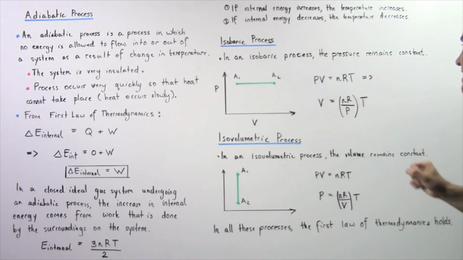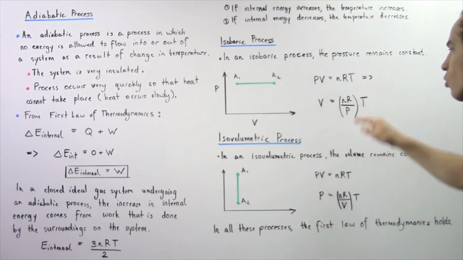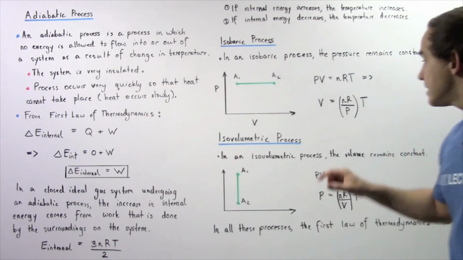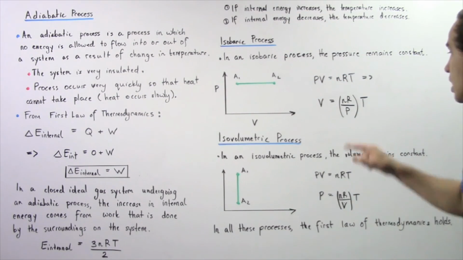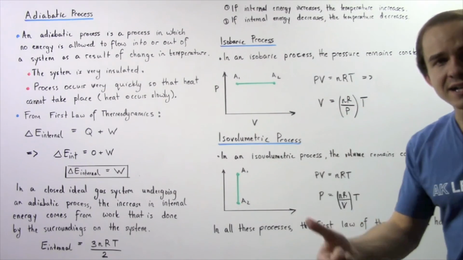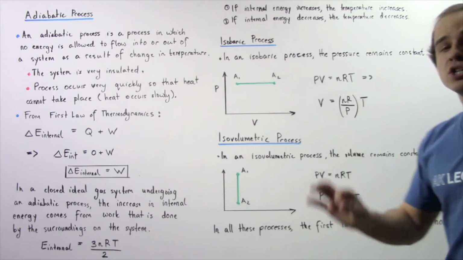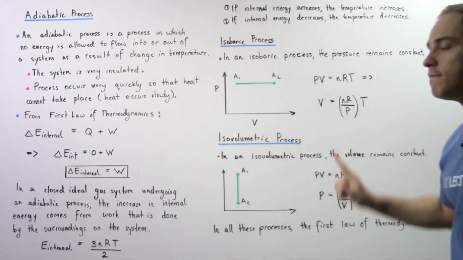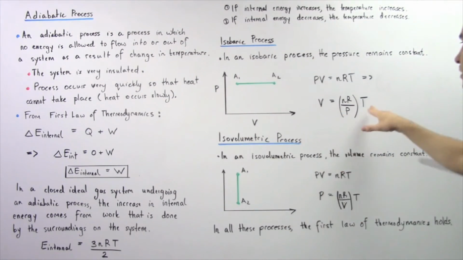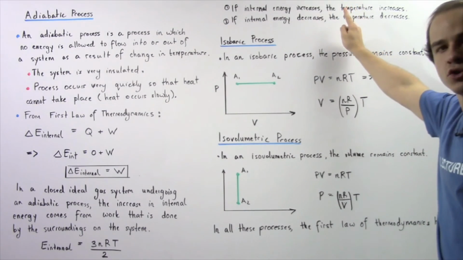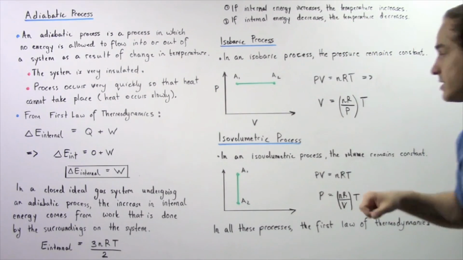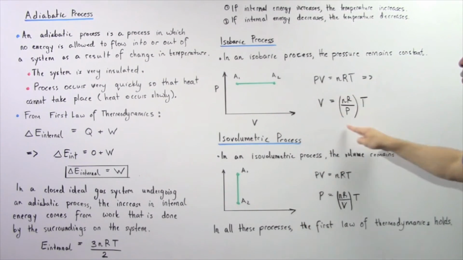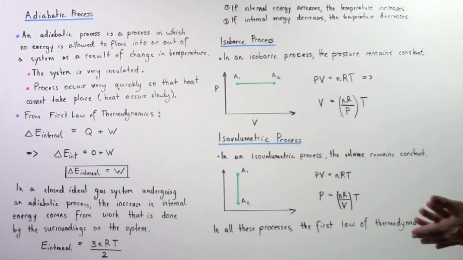The volume is equal to this ratio, which is a constant, because in an isobaric process, the pressure is constant. So this ratio, a constant, multiplied by T. So we see that in an isobaric process, if the volume increases, the temperature must also increase. And if the volume decreases, the temperature must also decrease, because this quantity remains a constant.